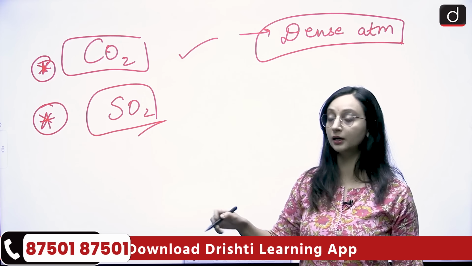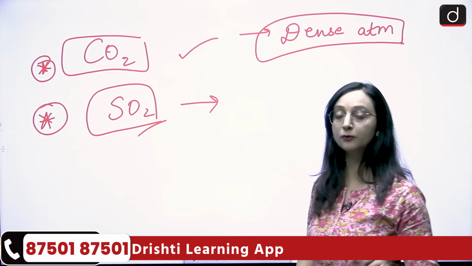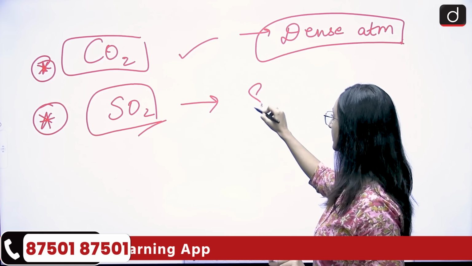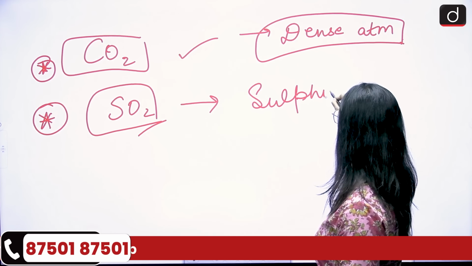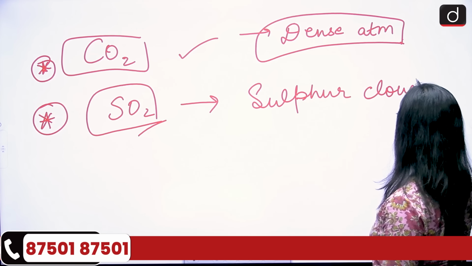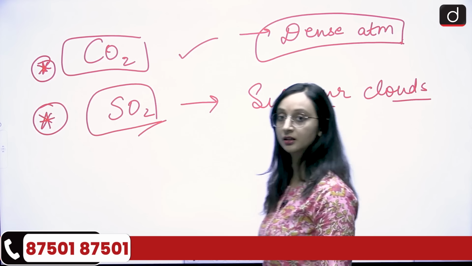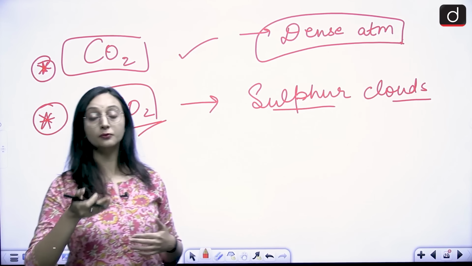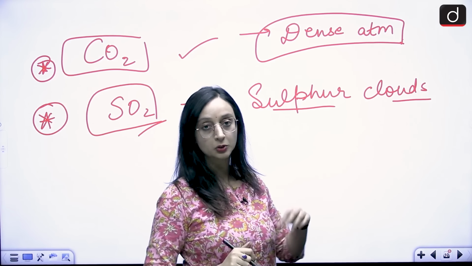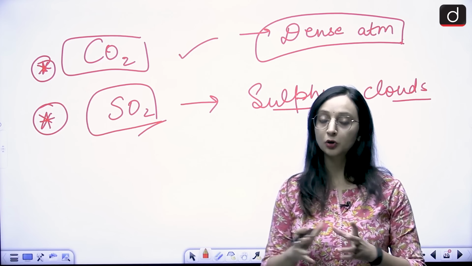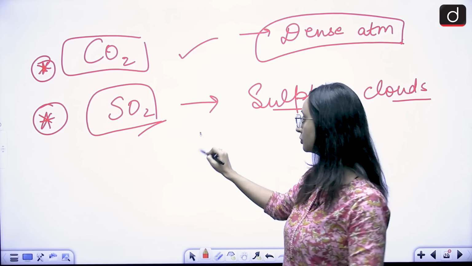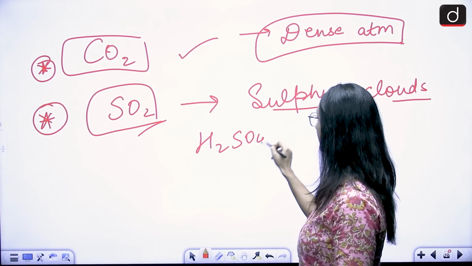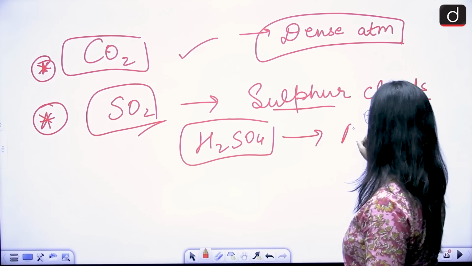Sulfur dioxide also went up, and instead of forming normal clouds, it gave rise to sulfur clouds. A lot of water vapors are going up into the atmosphere. Now instead of normal rain taking place, we also have a lot of sulfur dioxide. So both of them are going to react and they are going to give rise to what? Sulfuric acid. And we are going to see acid rain. Corrosion.